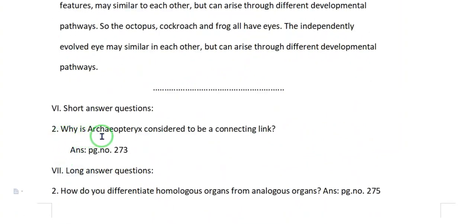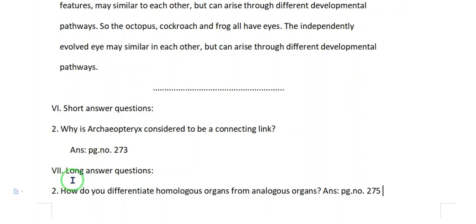Roman number 6, short answer questions. Question number 2. Why is Archaeopteryx considered to be a connecting link? Answer, page number 273. I am going to read only those points you have to mark. First point, Archaeopteryx is the oldest known fossil bird. Second point, it is considered to be a connecting link between reptiles and birds. It had wings with feathers like a bird. It had a long tail, clawed digits and conical teeth like a reptile.